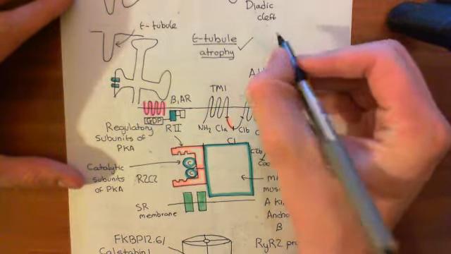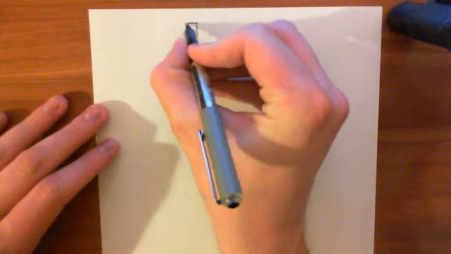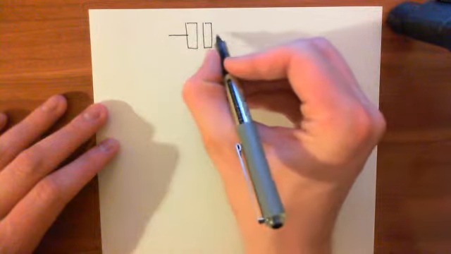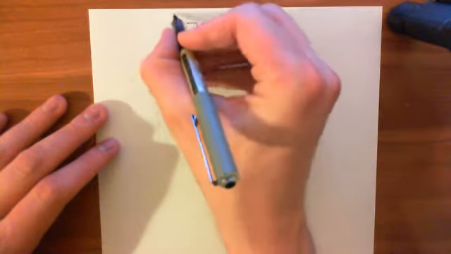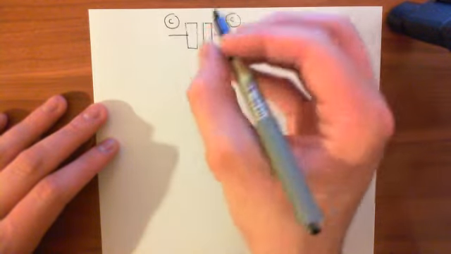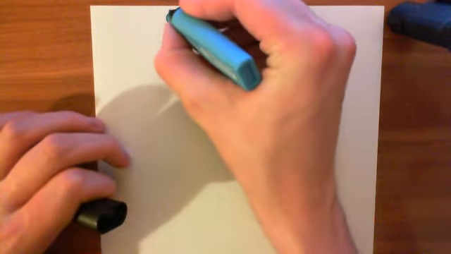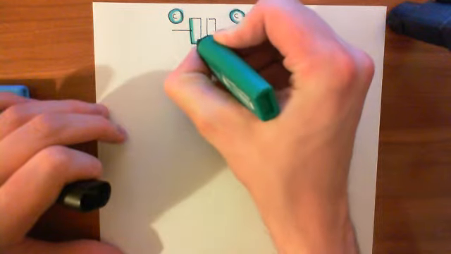I'm going to get another piece of paper for this rather than attempting to squeeze it all on there. Okay, so what you'll do is you'll take your type 2 ranitidine receptor here, and mix it with protein kinase A. You'll also mix it with cyclic AMP, so that you've actually activated the protein kinase A. So the catalytic subunits of the protein kinase A have now dissociated from the regulatory subunits, and they're now active, okay? And what's the final thing that the catalytic subunits need in order to actually add phosphate groups onto this type 2 ranitidine receptor? Well, basically, they need ATP.